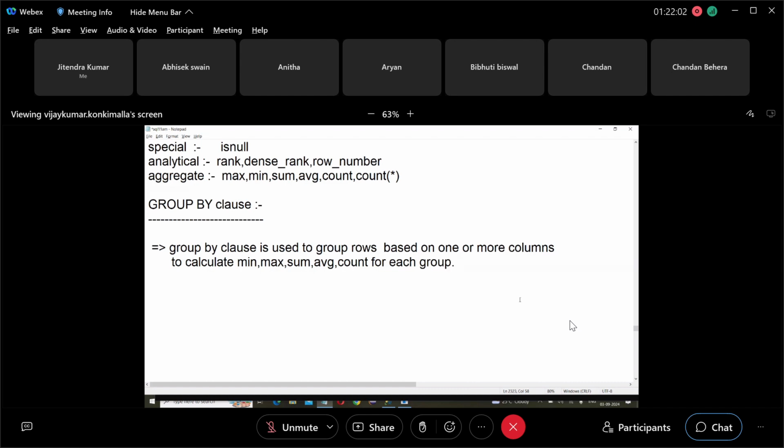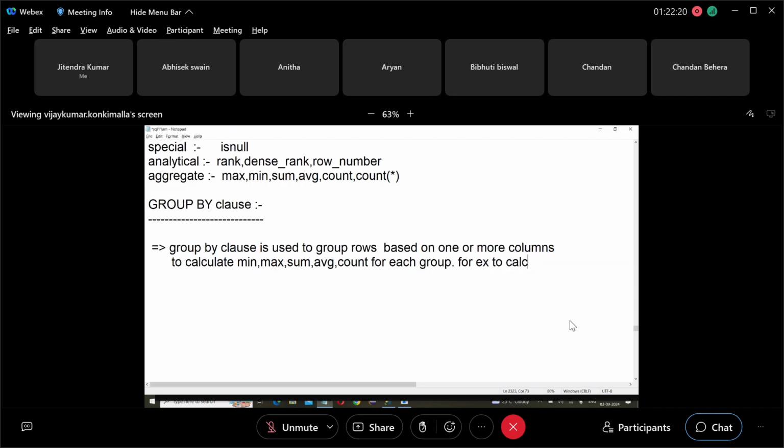Use it to group rows based on one or more columns to calculate min, max, sum, average, count for each group. Okay. Clear. Next, for example,